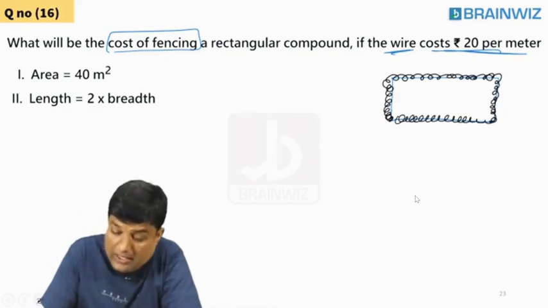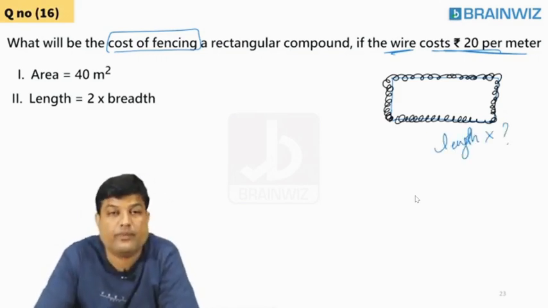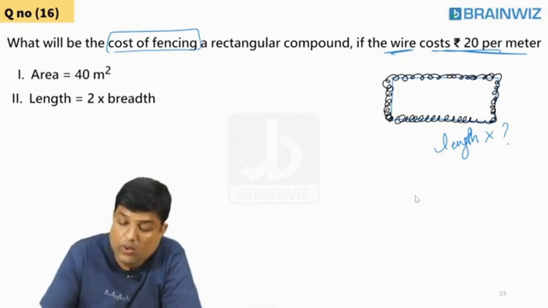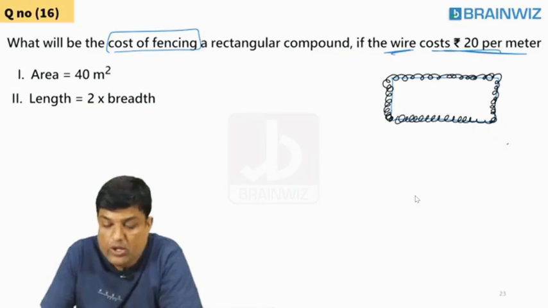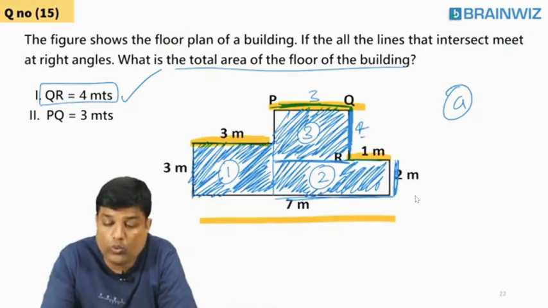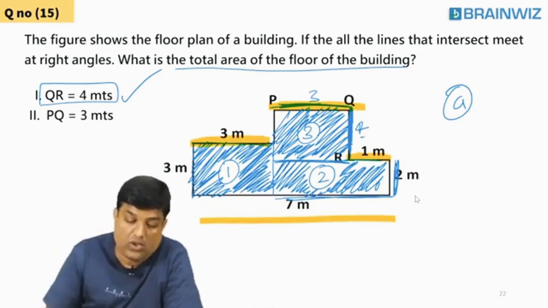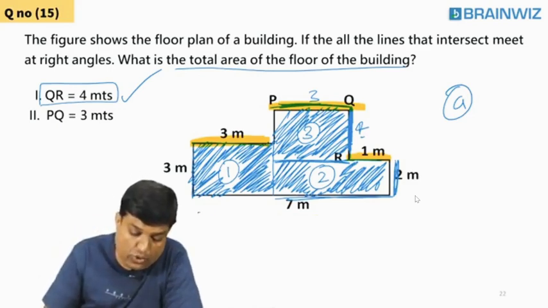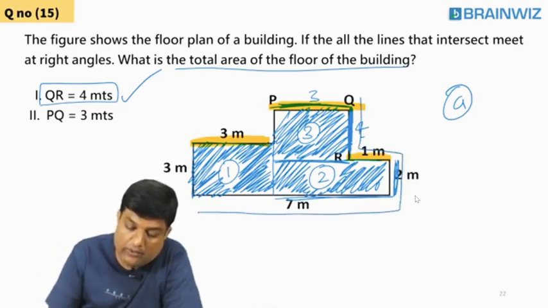What length of the wire should I use? I don't know. First, you have to find out the length. What is the breadth? I don't know. Do you know? I don't know. So for finding length, you don't want area. If you wanted to fence, you don't want area. You want the boundary wall.